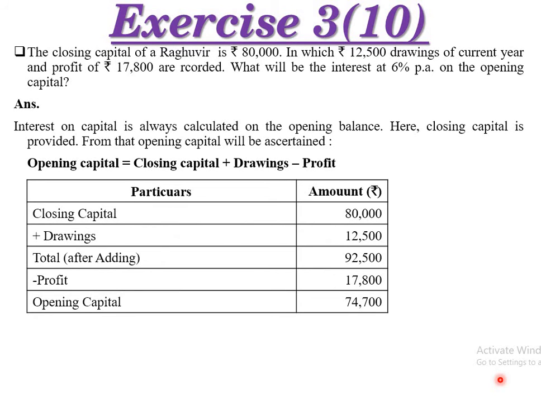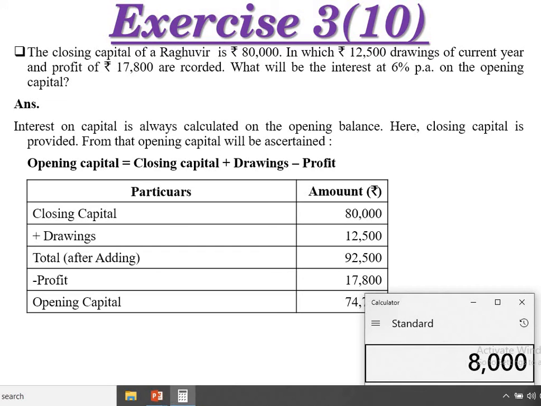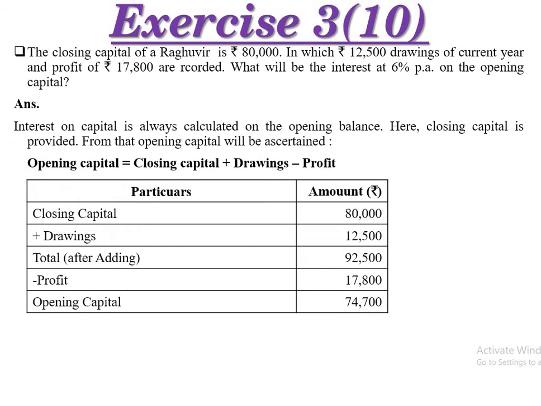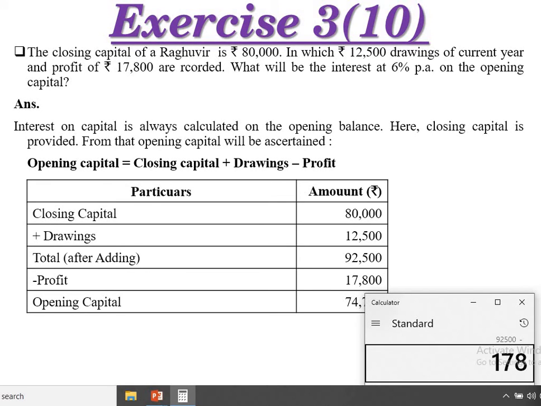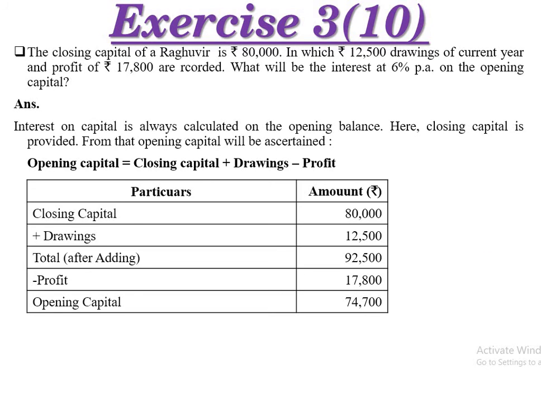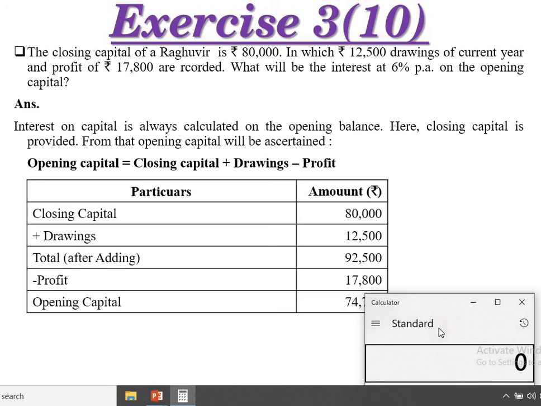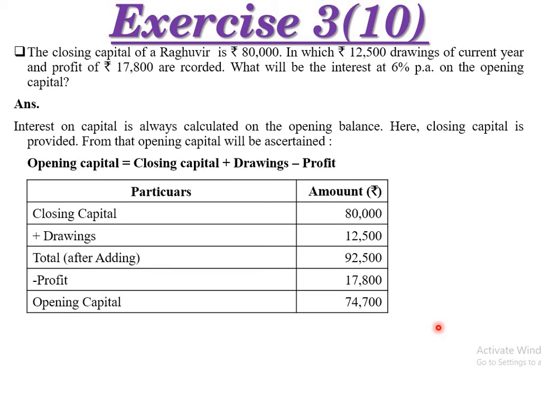Here closing capital is 80,000, plus our drawing of 12,500. So the total amount is 92,500, minus the profit of 17,800. So the opening capital will be 74,700. So 74,700 into 6% comes to 4,482. So Raghu will receive interest on his capital, that is 4,482.